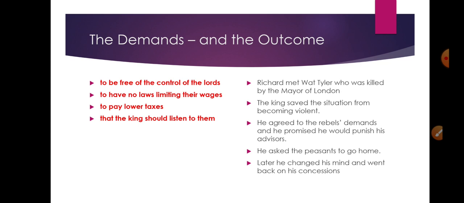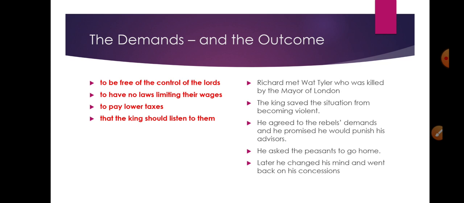Now, the outcome of this meeting was at first quite favorable for the peasants. Richard met Wat Tyler in this meeting that he agreed to, but unfortunately, after an argument, somehow Wat Tyler was killed by the mayor of London. Now, Richard II saved the situation and did not become violent. He agreed to the rebels' demands. He promised them everything was going to be fine. He was going to punish his advisors, and he just asked the peasants to go home, which they did, right?